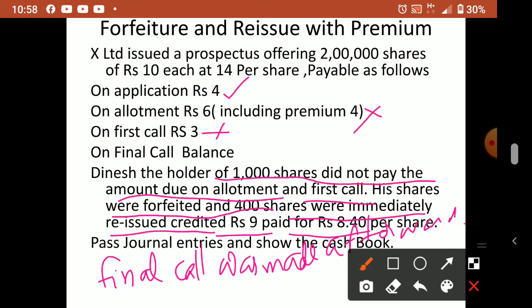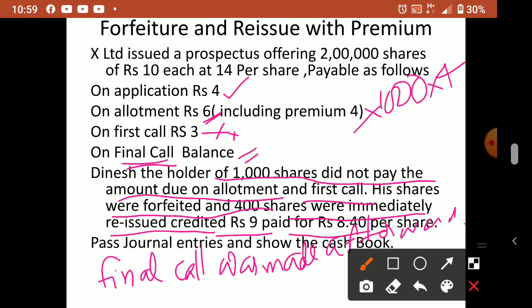So now what is the situation here? He was holding 1000 shares. So he sent how much? 1000 into 4 for application he sent. Allotment money, actually, he had to give 1000 into 6 including premium, which he didn't pay, and first call 1000 into 3, that also he did not pay. So the company, without making the final call, forfeited his shares, meaning his shares were cancelled before the final call. So whatever questions we discussed till yesterday were forfeiture after the final call.